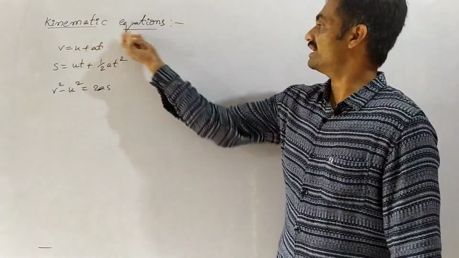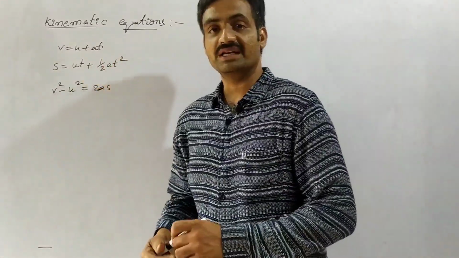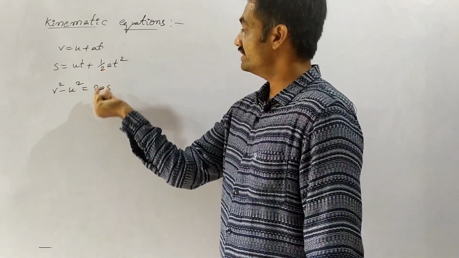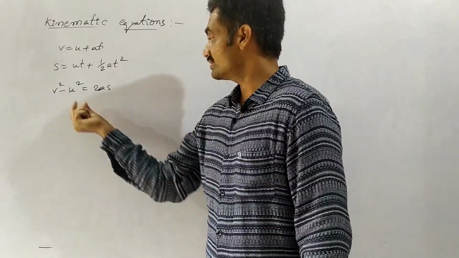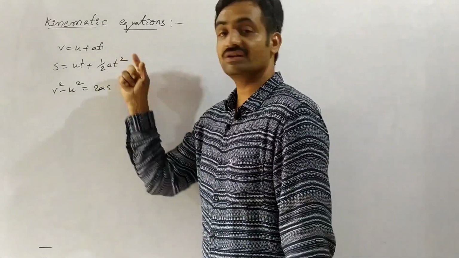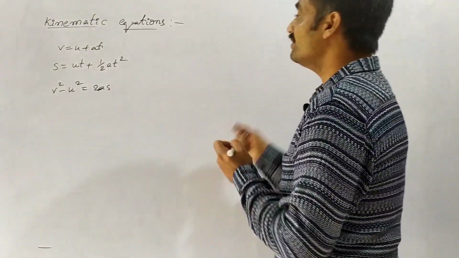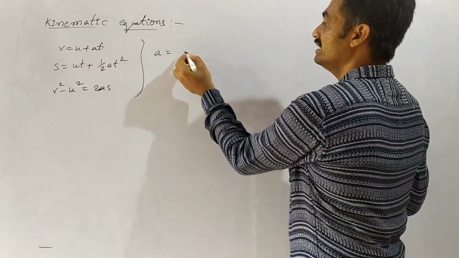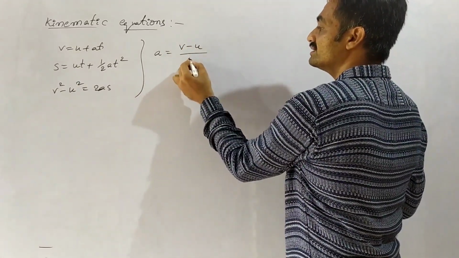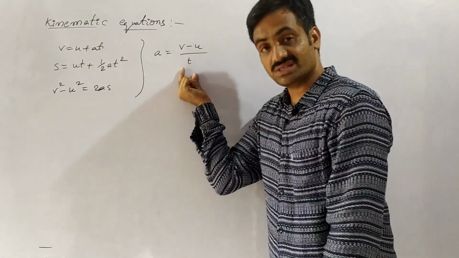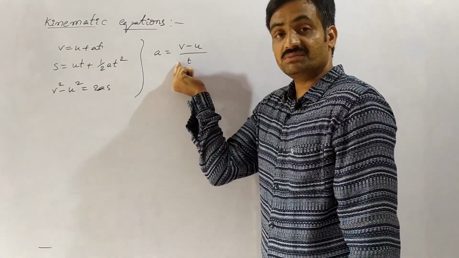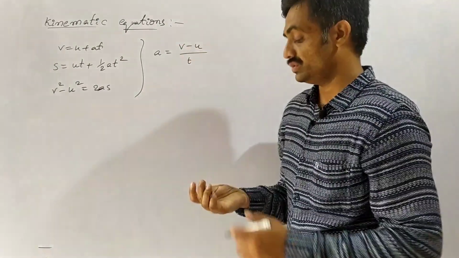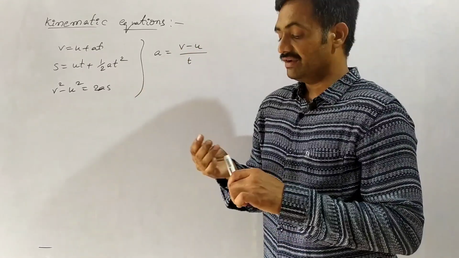Now we are going to discuss kinematic equations. Come to the case of these kinematic equations. We are going to derive v equals u plus at, s equals ut plus half at square, as well as v square minus u square equals 2as. In order to derive this, first of all, we have to consider average acceleration, where a equals v minus u by t, change in the velocity by change in the time, where u is the initial velocity and v is the final velocity.